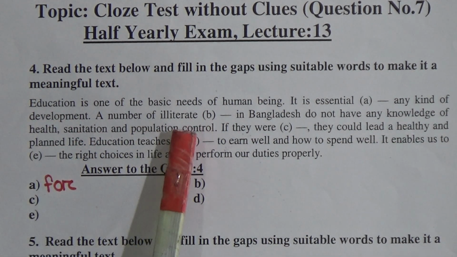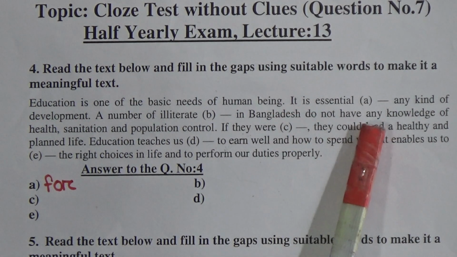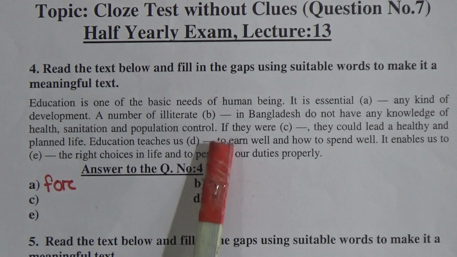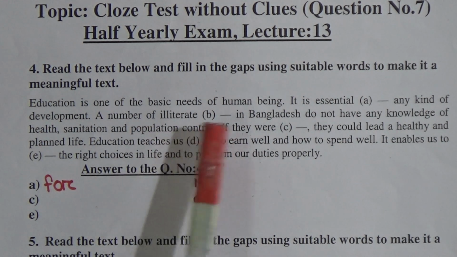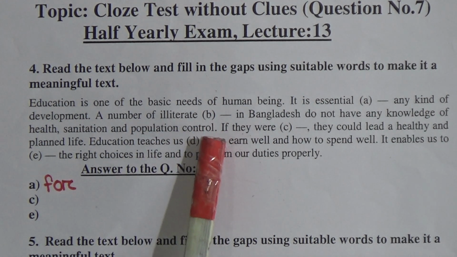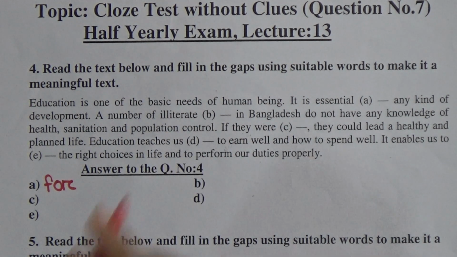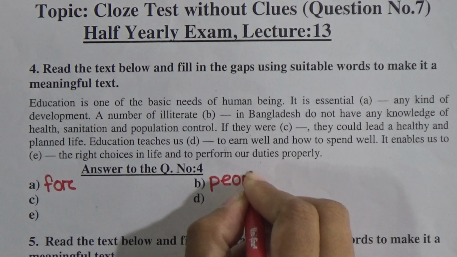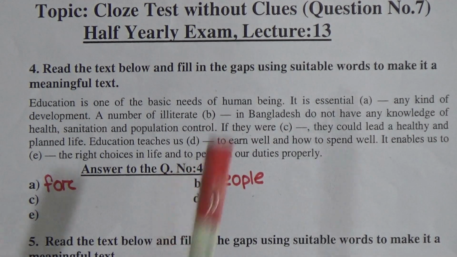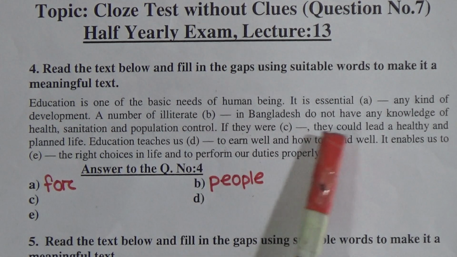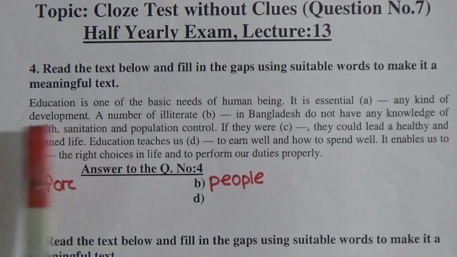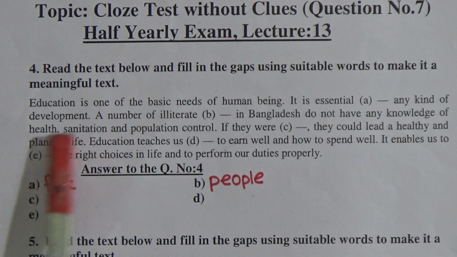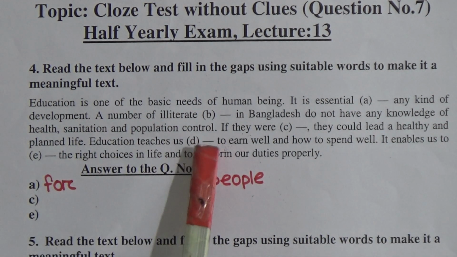A number of illiterate dash in Bangladesh do not have any knowledge of health, sanitation and population control. A number of illiterate people. So in number B we have to write people. A number of illiterate people in Bangladesh do not have any knowledge of health, sanitation, and population control.